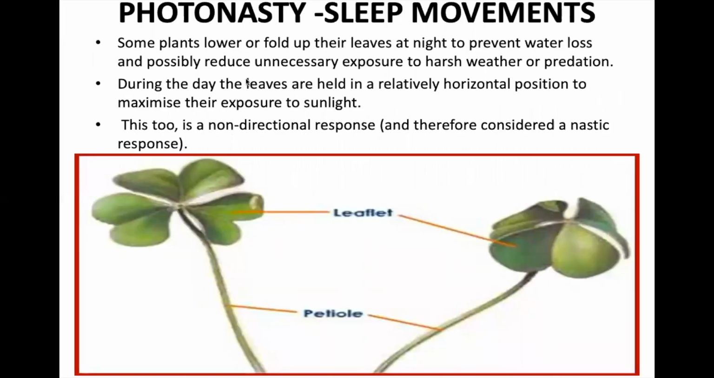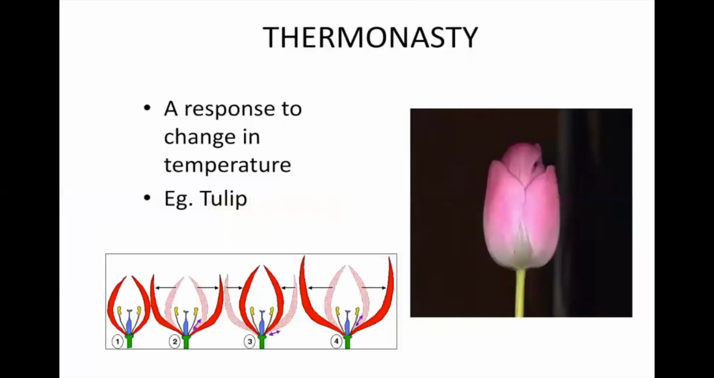Some plants lower or fold up their leaves at night to prevent the loss of water. This is also called as sleep movements, photonasty, light. When light is not there, they don't want the water to be lost, so that the activities such as photosynthesis are not going. They don't want to lose the water. So what they will do, they'll droop their leaves down during the night. During the day, the leaves again are held in their position on exposure to the sunlight. This is also a non-directional response and not growth related.